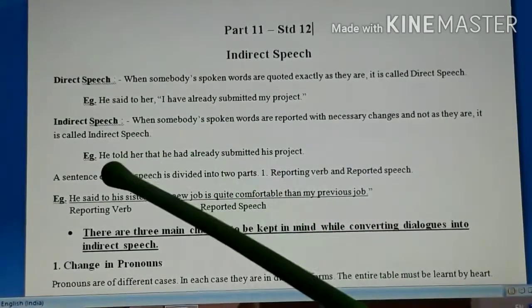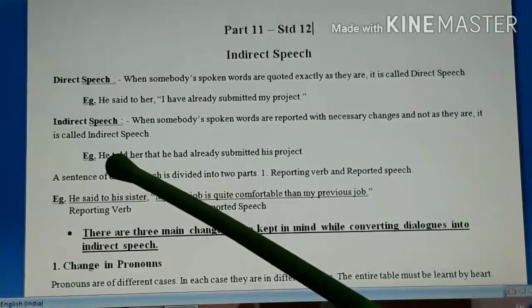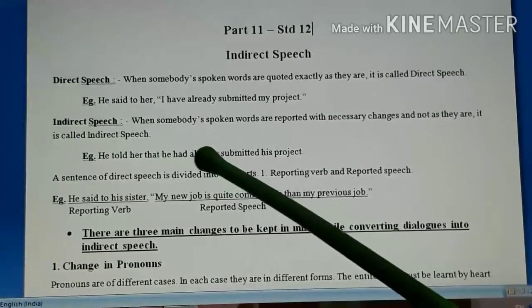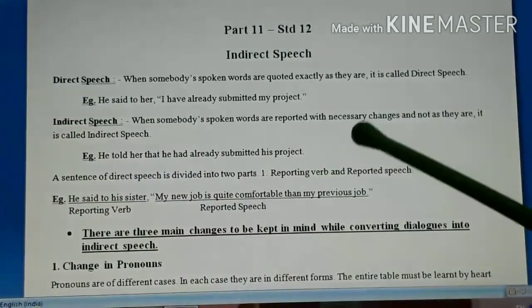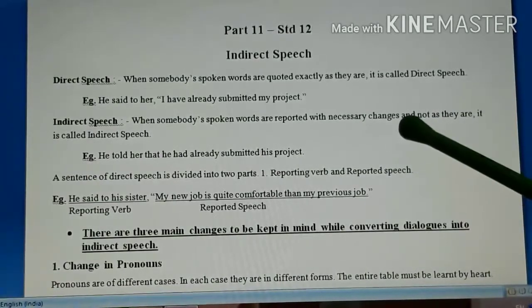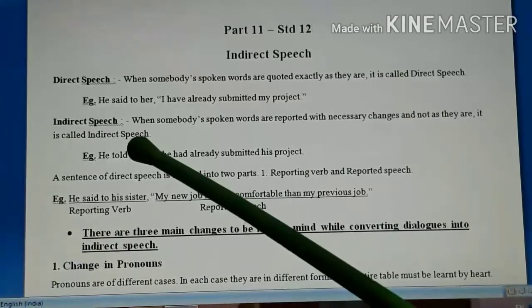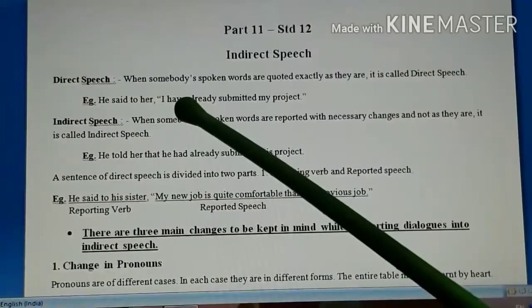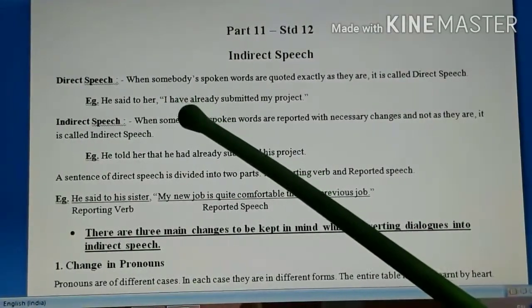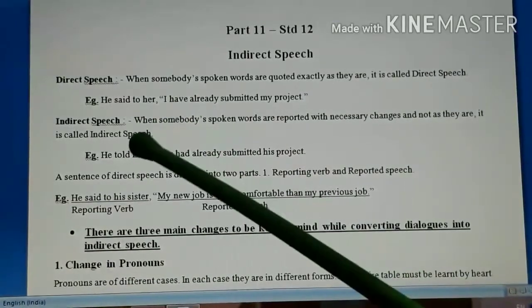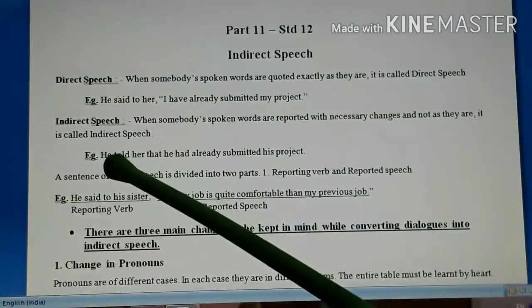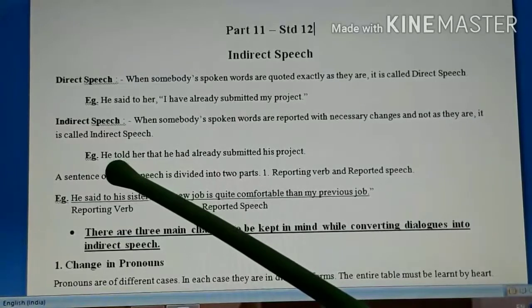Now, what is indirect speech? Just the opposite of it. When somebody's spoken words are reported with necessary changes and not as they are, then it is called indirect speech. So, in the given sentence, we take the spoken words of someone and make necessary changes. Then it becomes a sentence of indirect speech.